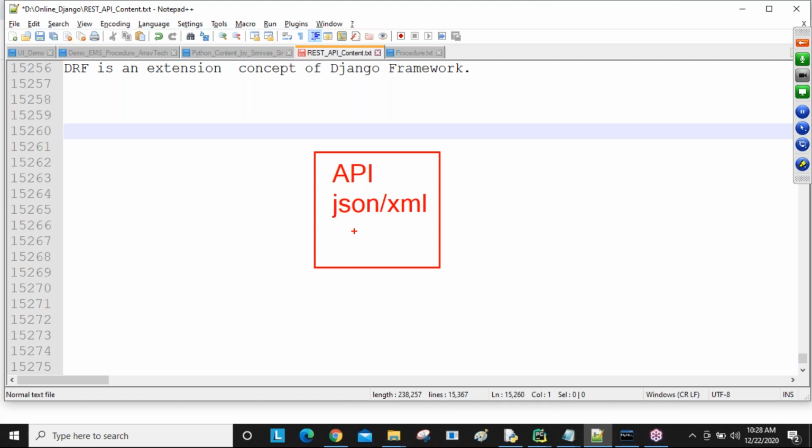Same here: the Java language is different. My Java data I convert into .NET format, or into Django format. Django data is also different, and it is converted into Java format.